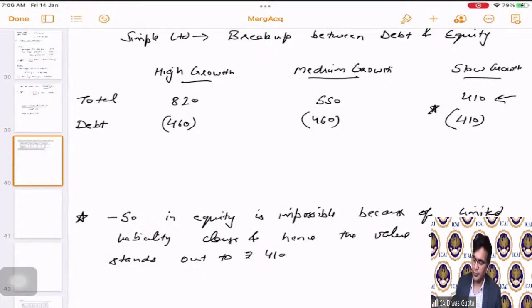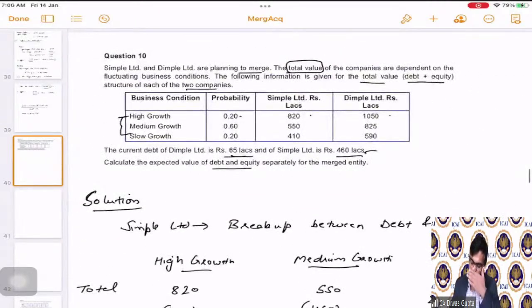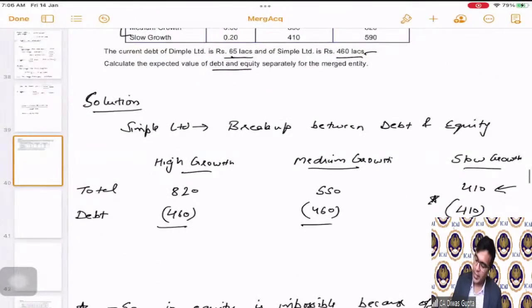Correct? This is all in lakhs. So we can say that this is rupees in lakhs.